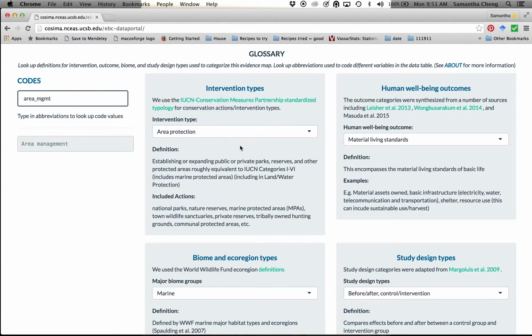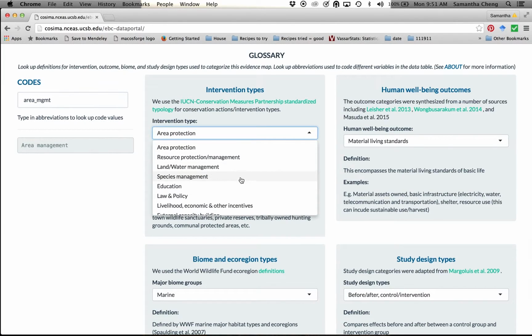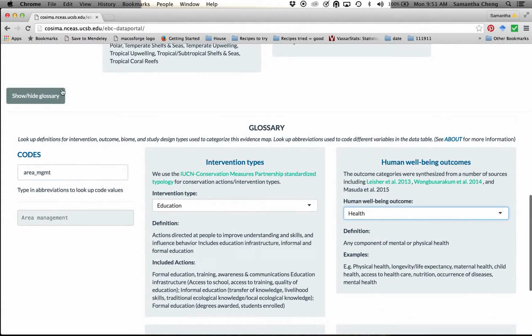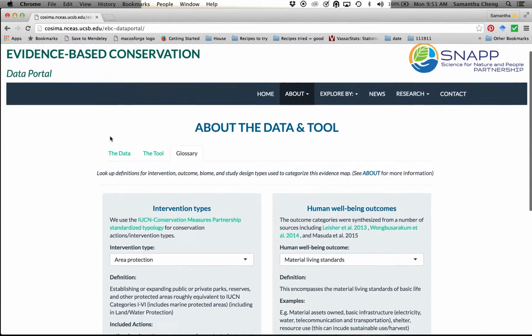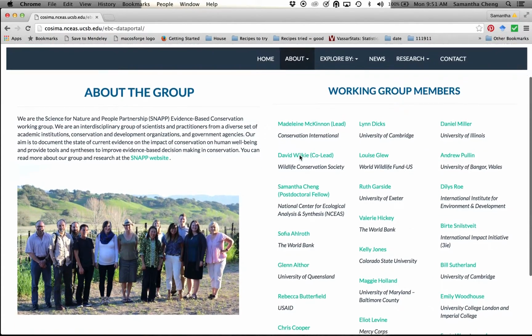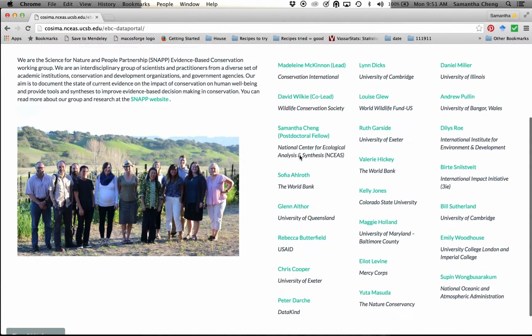As well, you can look up definitions for the intervention types, human well-being outcomes, biome and ecoregion types, and study design types used to code the data by looking them up here. You can hide this glossary by clicking this button again. You can find out more about our group and our work by clicking on the Group tab. You can also contact any members of the group and the leads of this project through this section.